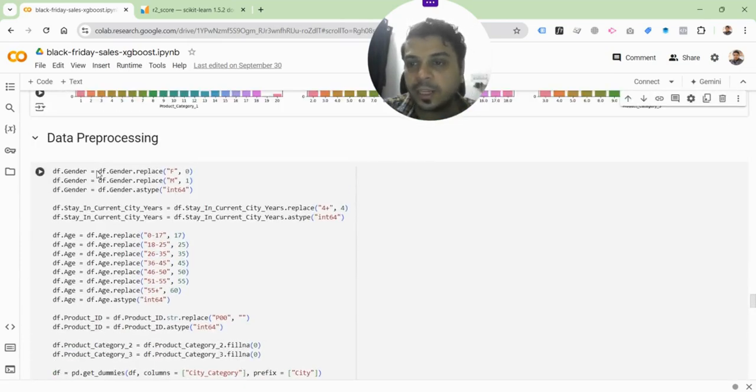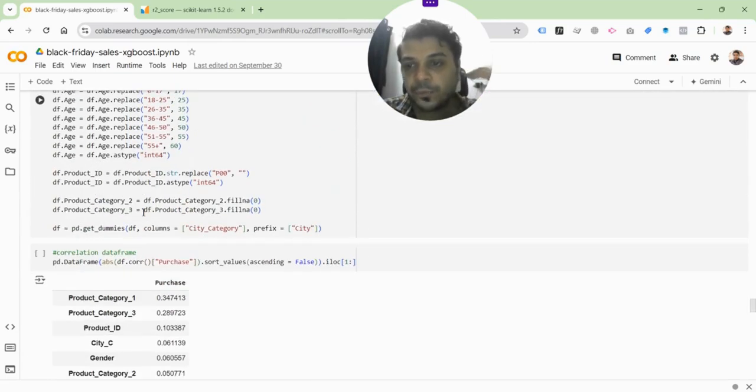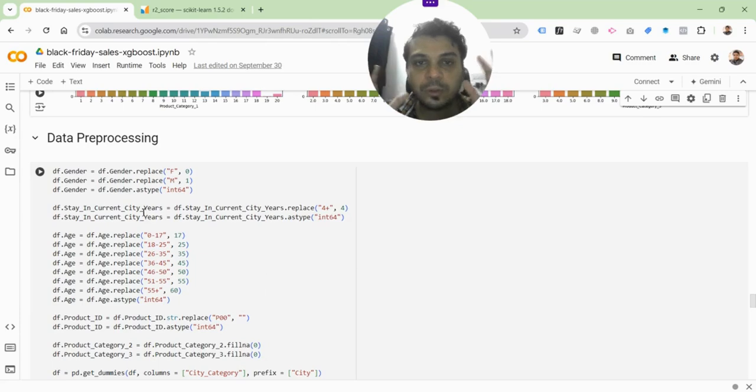So now let's look at data pre-processing. Data pre-processing is where you try to understand what you have to do in order to get the data ready for processing, right?